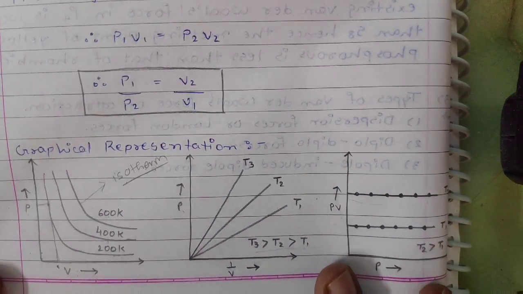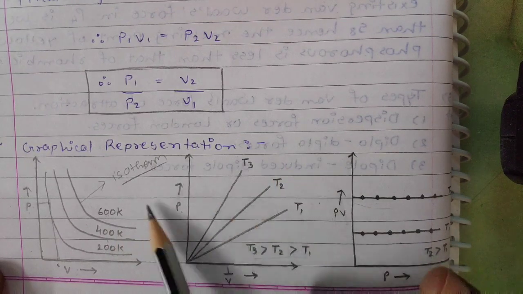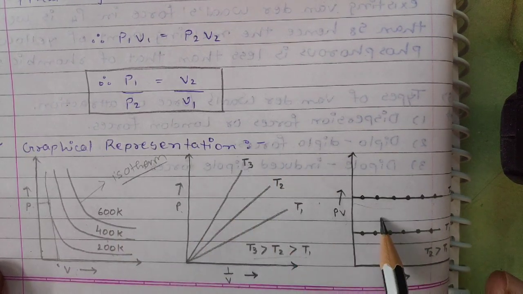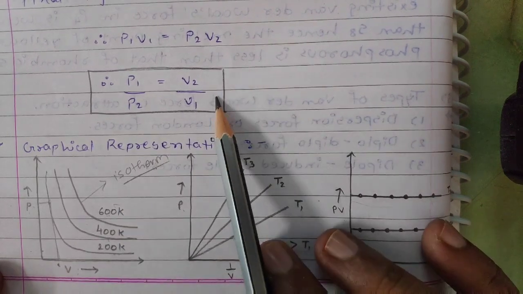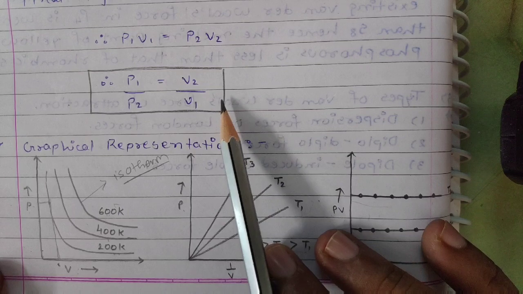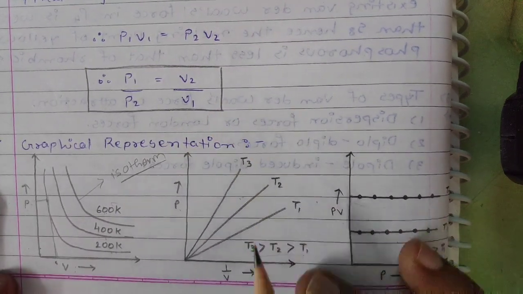So this is the graph you have to draw, and a little from the textbook you have to write for these two graphs. This graph is just for explanation. These two graphs you need to draw, and up to here you have to derive in your answer. You can write: derive the relation for Boyle's law. Okay, thank you.